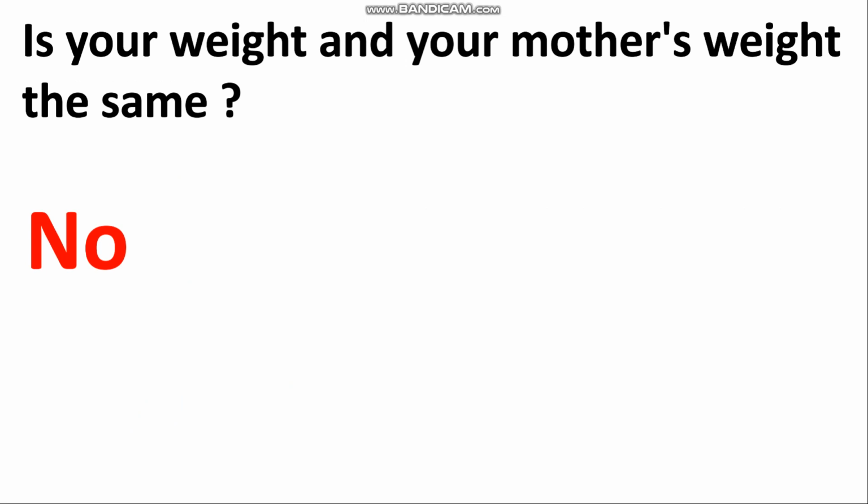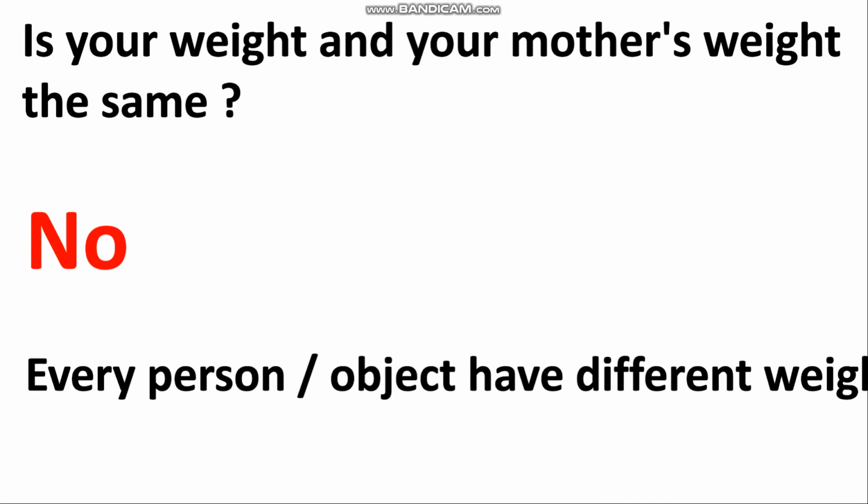Right? Now, the weight of two people, दो लोगों का weight, it can be the same or it can be different. Okay? Now, every person or object, they have different weights. ठीक है? Every object, if you talk about a plate, if you talk about a pencil or even a needle, it also has weight. It is the smallest thing, right? But it also has weight. So every object has weight and they are different or it can be the same. Okay?